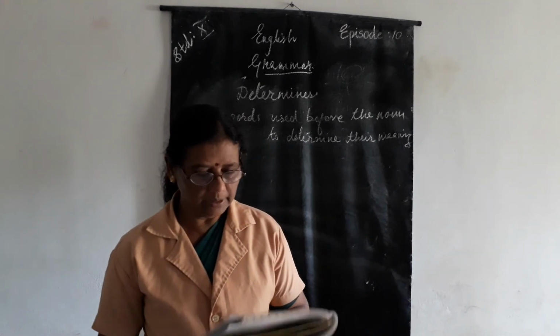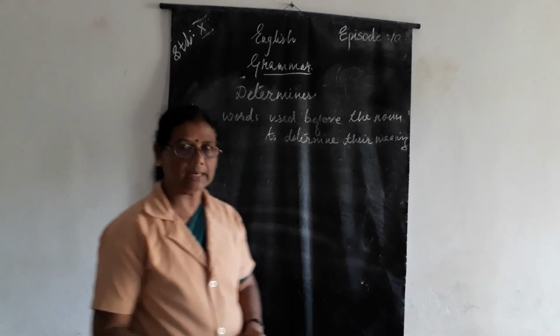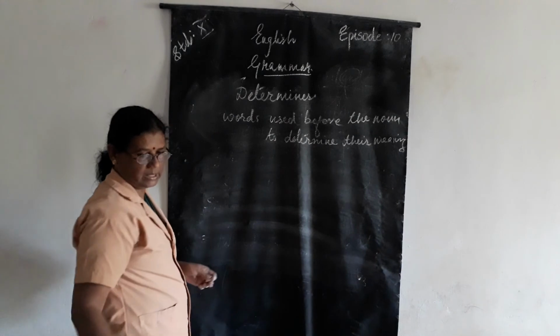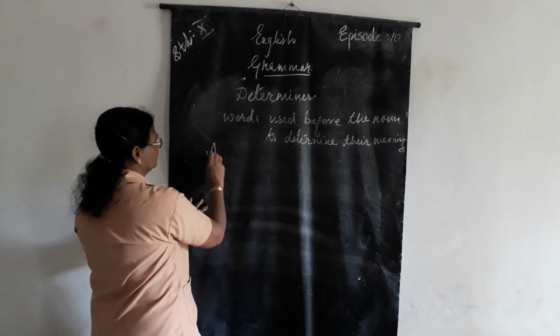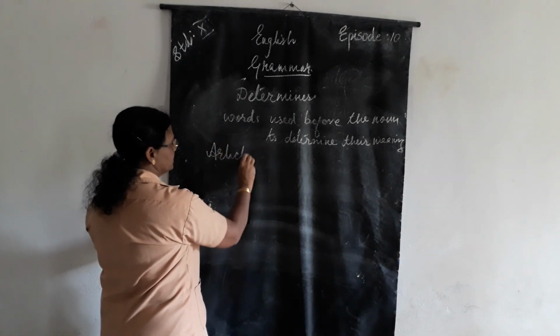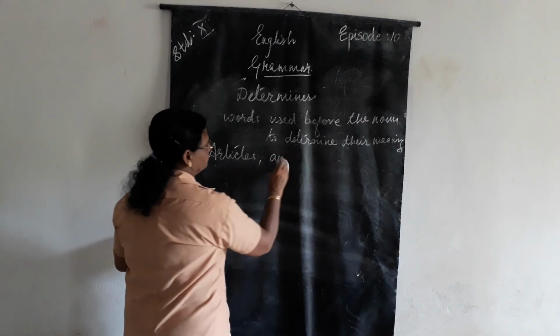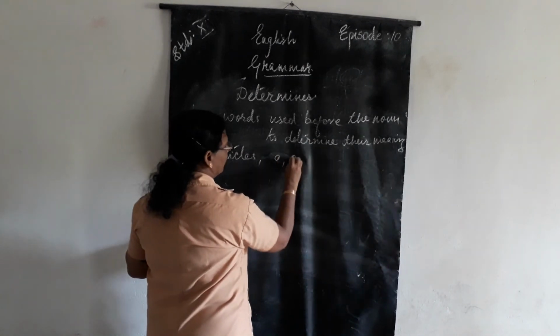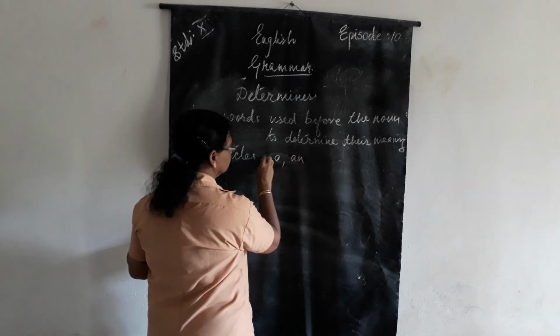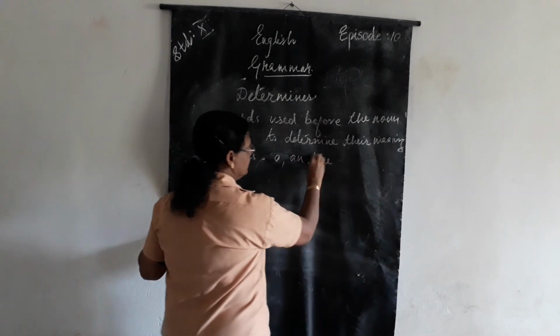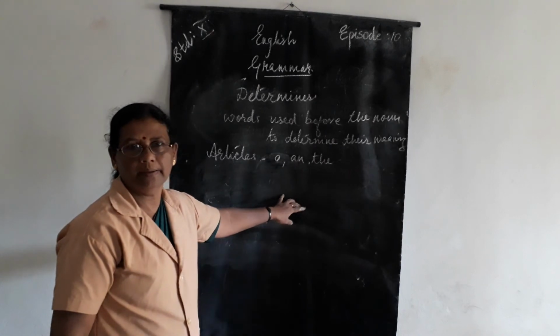And first come the articles. What are articles? Articles are a, an and the. Isn't it? A, an and the.